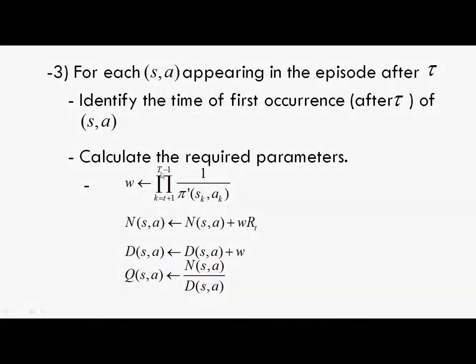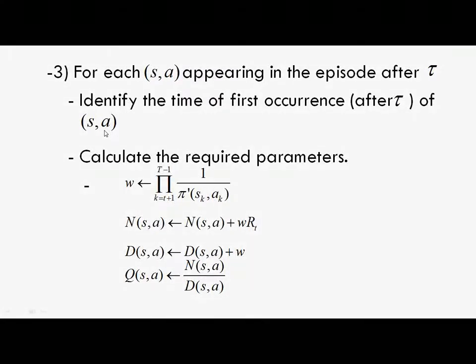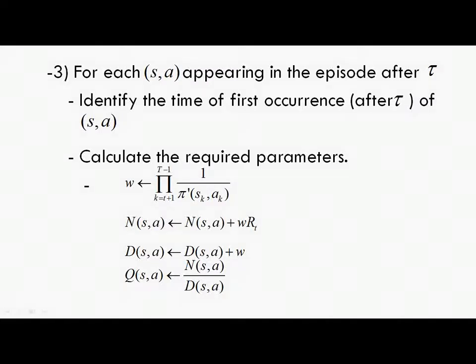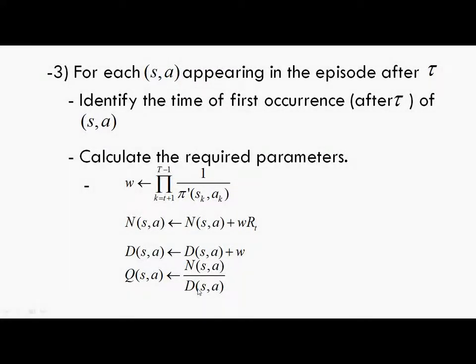We are calculating the return following the visit to state action pair s comma a after time tau, and it has occurred at time t which is greater than tau, and rt denotes the return following the visit to this state action pair. Okay, so numerator goes to numerator plus w times rt, and denominator goes to denominator plus w, and finally q(s, a) is n(s, a) over d(s, a). So this is the evaluation step for off policy Monte Carlo control.